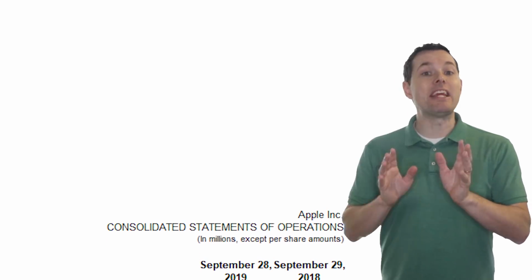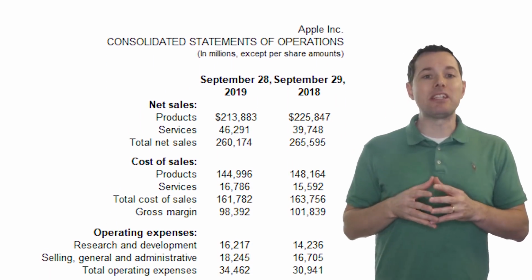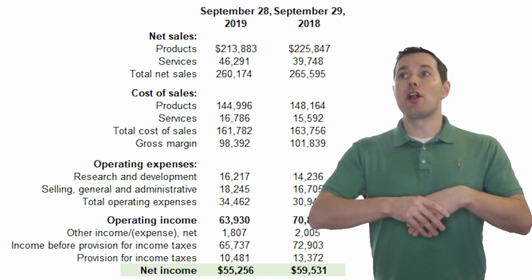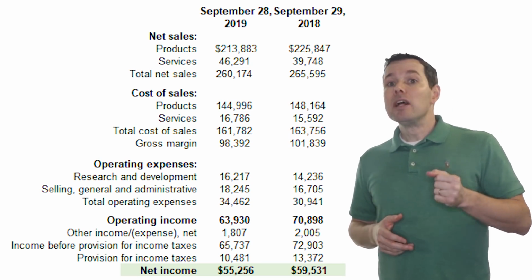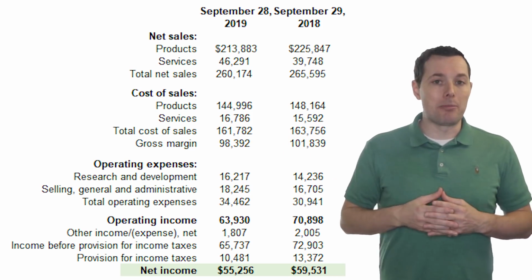Okay, now this brings us to the income statement. And this is also where we can see the impact of debt in general on profits or earnings per share or price to earnings ratios. Now, this is what Apple's income statement looks like.